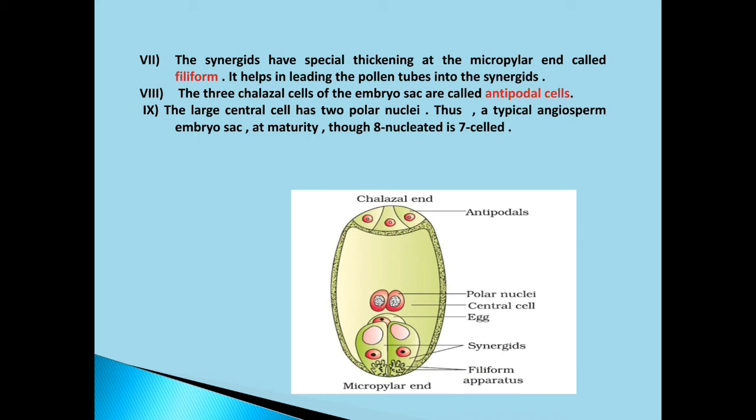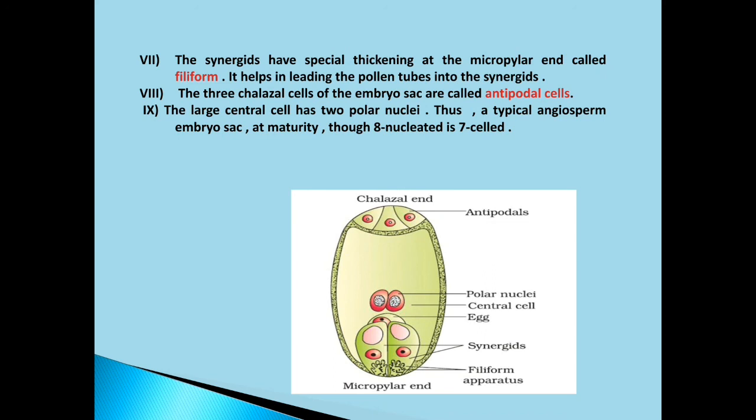Okay, then number 9, the large central cell. Can you see the large central cell? This big cell is known as the central cell, and it has 2 polar nuclei. At the center, can you see 2 polar nuclei? Thus, a typical angiosperm embryo sac at maturity, though it has 8 nuclei, is 7 celled. Now can you see the number of nuclei? At the chalazal end, 3 nuclei. At the micropylar end, 3 nuclei. And at the center, 2. That means how much? 8.